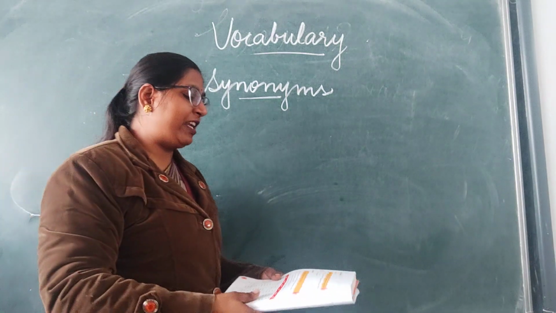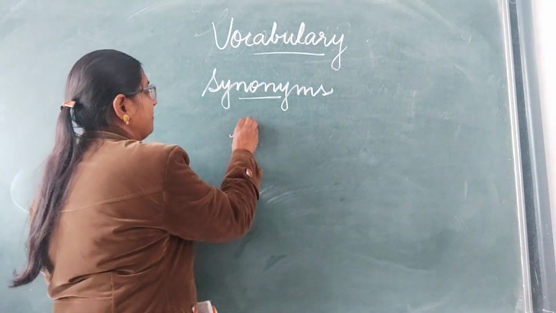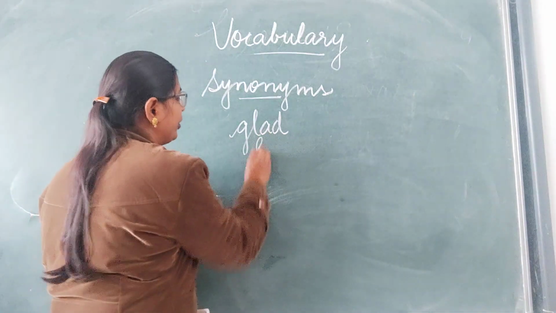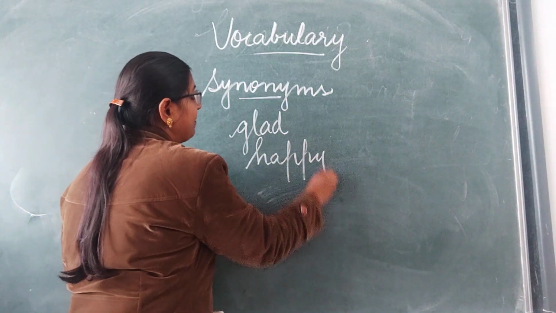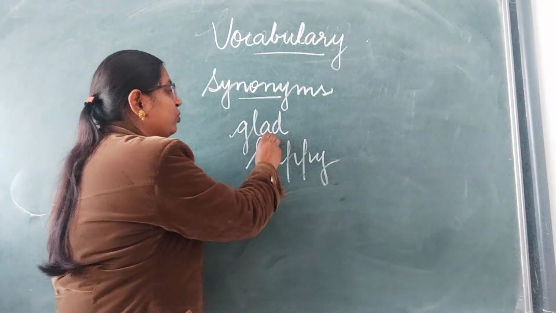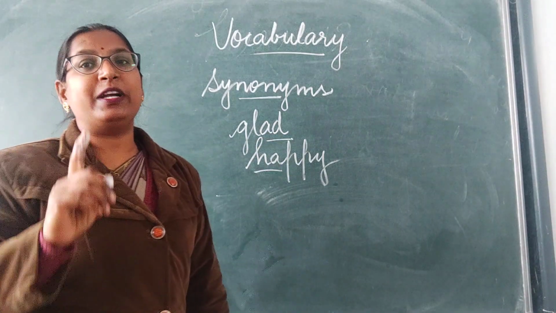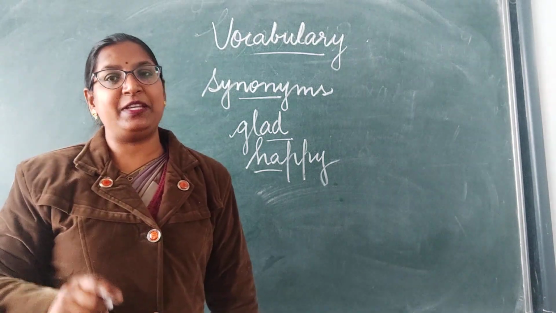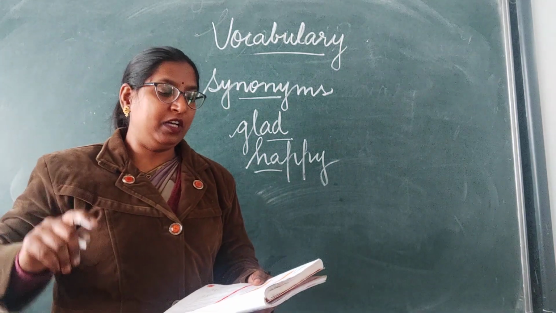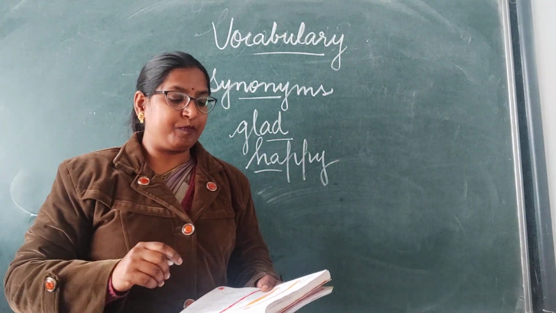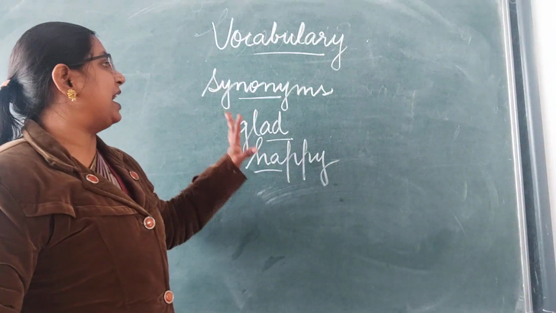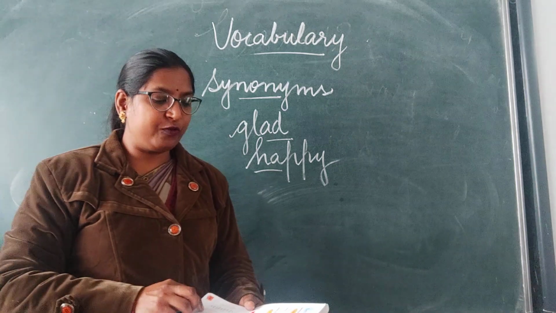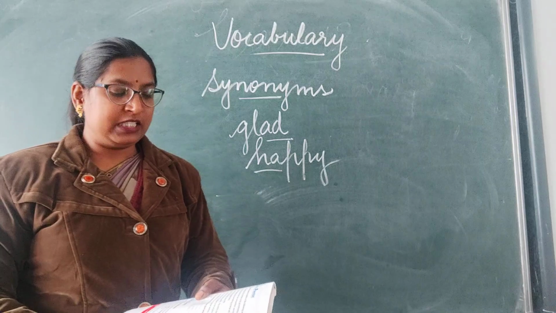Clear? For example, if I write here, I'm glad for you. Or if I say, I'm happy for you. These are two different words. Clear? But both the words have the same meaning. Glad and happy. Both the words have the similar meaning. So, these kinds of words are known as synonyms. Clear?